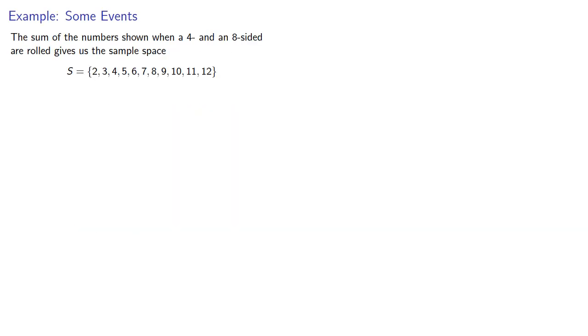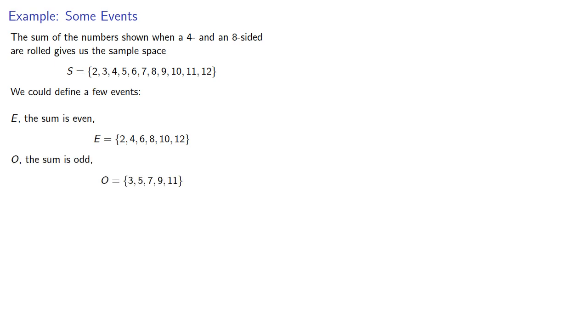So, for example, the sum of the numbers shown when a 4- and an 8-sided die are rolled gives us the sample space from 2 through 12, and we could define a few events. For example, E, the event that the sum is even, well, we'll just pull the even numbers from the sample space. O, the sum is odd, we'll just pull the odd numbers from the sample space. And C, the sum is a composite number, we can just pull the composite numbers from the space.